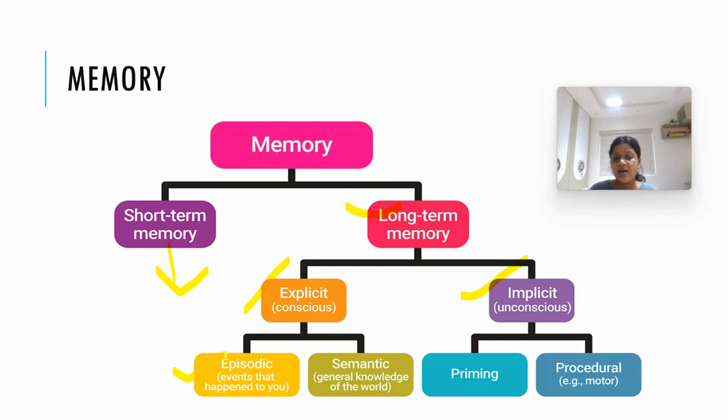Number one is episodic, that means events that happened to you. Suppose you have some past experience, you have experienced something, so you will remember it according to the events that happened to you. So that is known as episodic. Episodic means the events or the experiences that you have gained. Coming to the second type of explicit memory, that is semantic. That is the general knowledge of the world. If someone asks you who the Prime Minister of India is, you will be able to answer that. So that is a general knowledge based question. That is semantic memory.